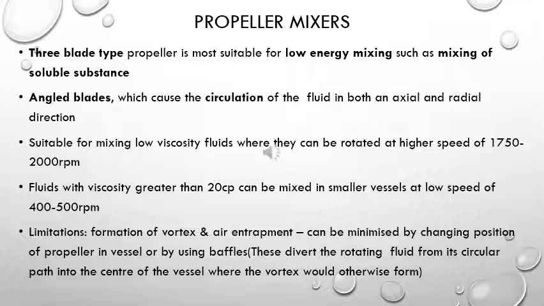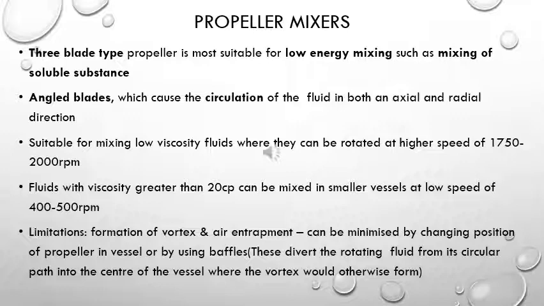Then they can have an angled blade which causes the circulation of the fluid, or the flow pattern, in both the axial and the radial way. It is suitable for mixing low viscosity fluids, and we can run the mixers at a speed of 1750 to 2000 rpm. Now fluids which are viscous, having viscosity greater than 20 centipoise, can be mixed by using a smaller vessel, and we can run the propeller mixer at a speed of 400 to 500 rpm.